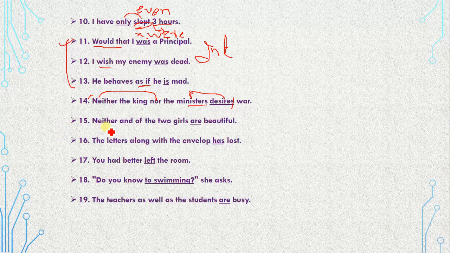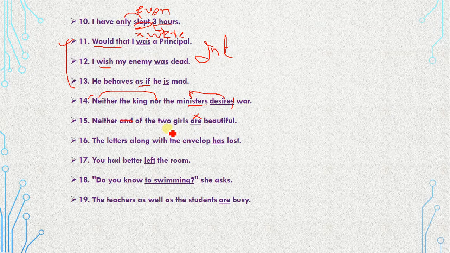Next, "Neither of the two girls are beautiful." Again, one thing here: either and neither are used for two subjects. "Neither of the two" means none of them, both of the girls are not beautiful.